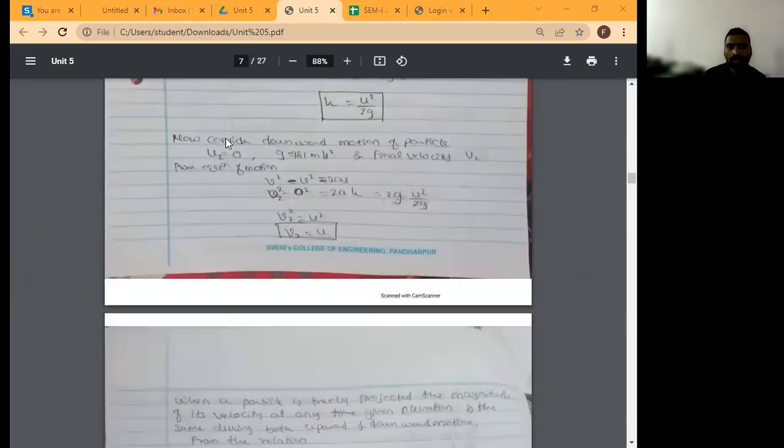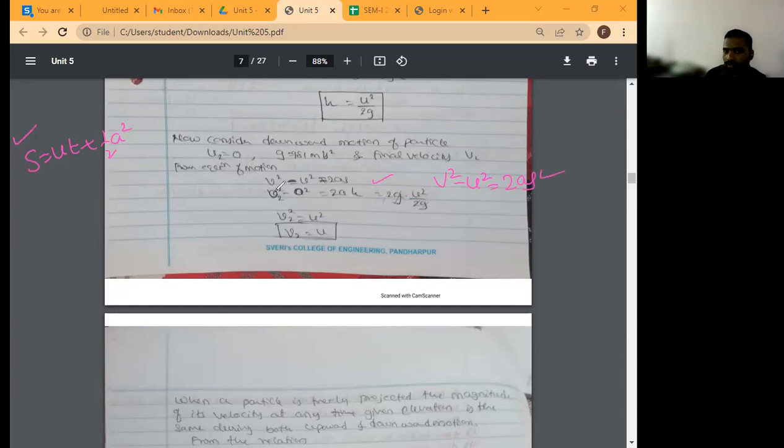See, now consider downward motion of the particle. What is initial velocity? U2 is equal to 0. Then G is equal to plus 9.81. Then final velocity is equal to V2, he has taken. I solved this problem initially by taking S is equal to UT plus half AT square, but here he has taken V square minus U square is equal to 2AS. Both equations have the S value, so you will get the same answer.